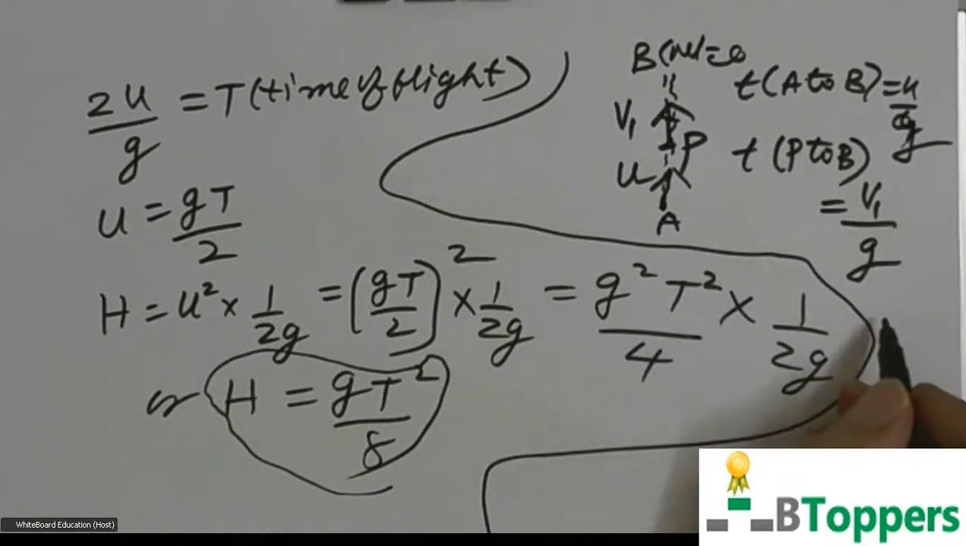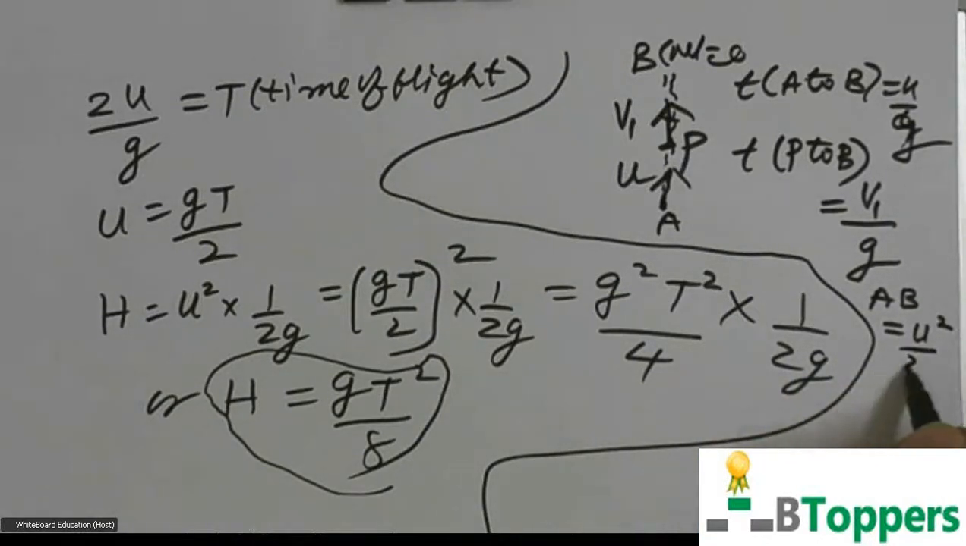So maximum height reached above the point of projection is U square by 2G. That means the distance from A to B we have written as U square by 2G. In the same way, the vertical distance from P to B can be written as V1 square by 2G.